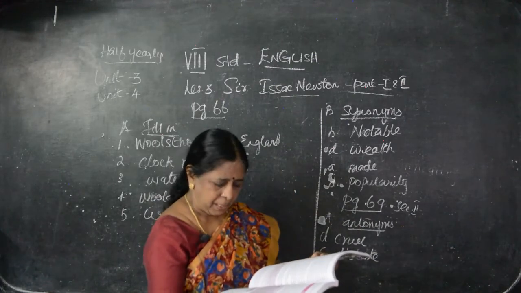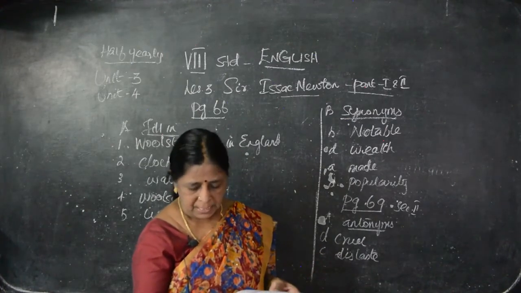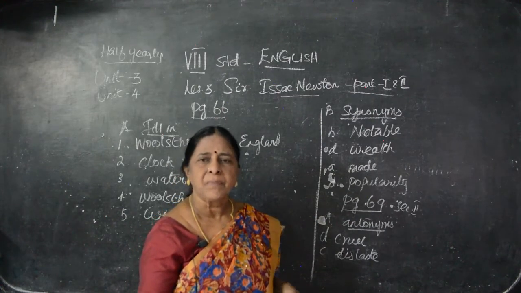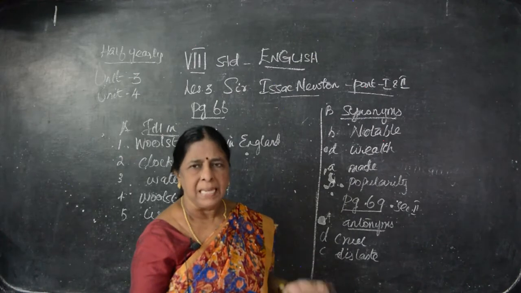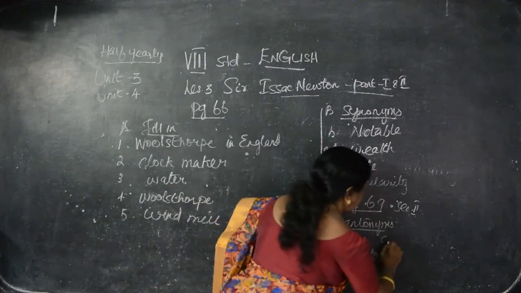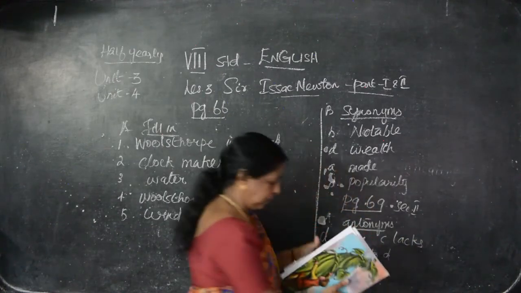Next one. Isaac possessed wonderful faculty of acquiring knowledge. So the bold letters, possessed. Possess means what we have. Then the opposite, lack, what we don't have. So option C is the correct answer, lacks. And D.